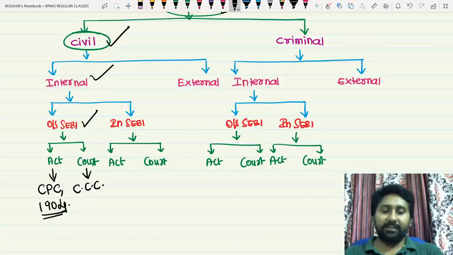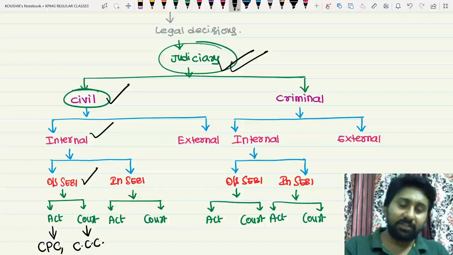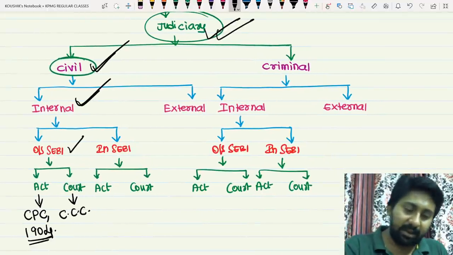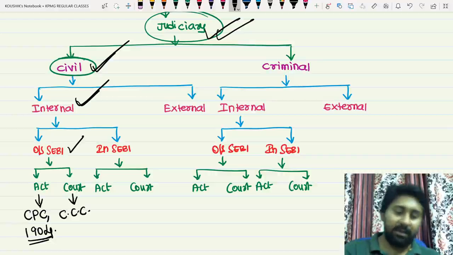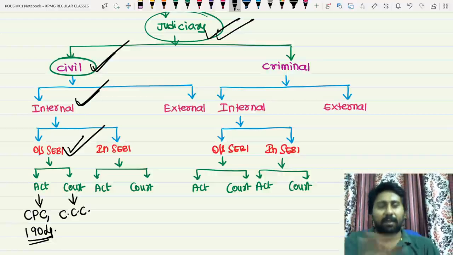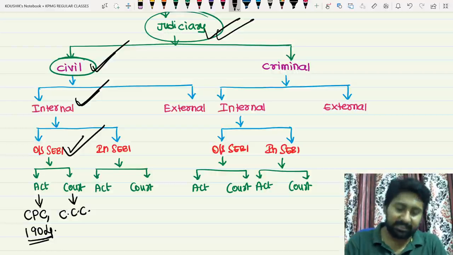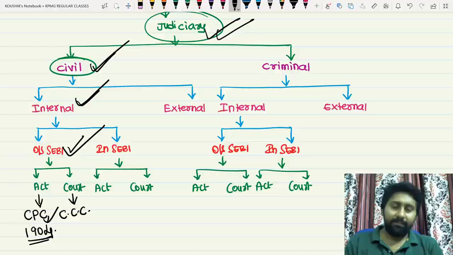Repeat once again. First, there is a legal case, which is of which nature? Civil nature. Coming outside the act, internally, outside SEBI, within SEBI, outside SEBI. It's not a SEBI case. Suppose it is not an act in our syllabus. Okay, then which act will take care of all the civil cases? CPC. And which court will take care? City Civil Court. You have to go to the civil court outside.